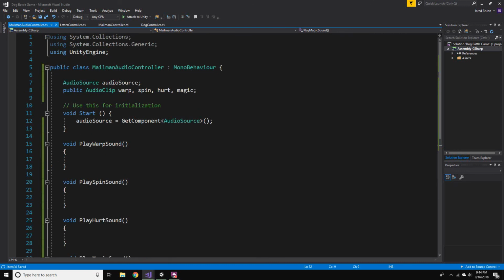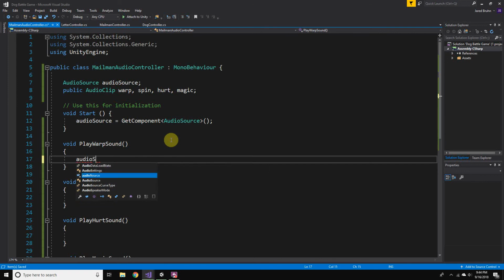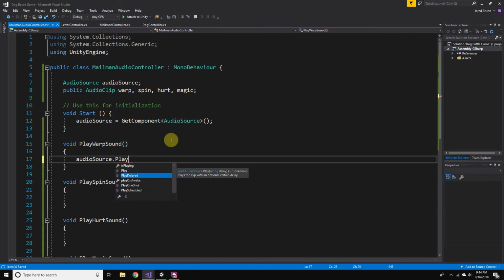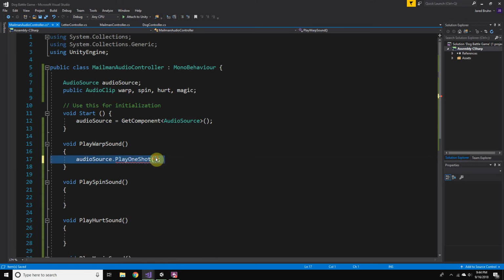Okay, and in order to plug in our audio clip into our audio source, we can say audio source dot play one shot, and then we feed in the name of whatever we're playing here. So I'm going to copy this for later. This one will play our warp audio clip.